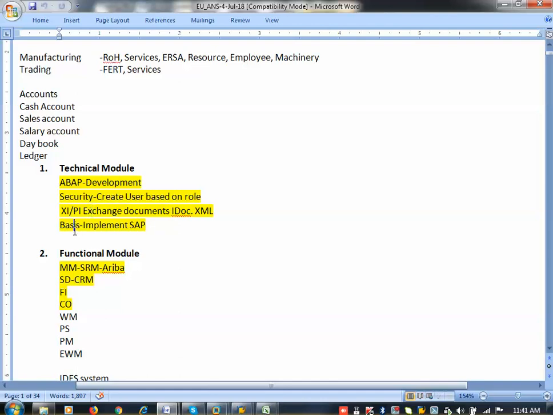So next one is Basis. Basis means what? Basis means system administrator. So these guys will install SAP on the server. SAP installation can be done with the Oracle database server. The Oracle database server needs to be implemented first.